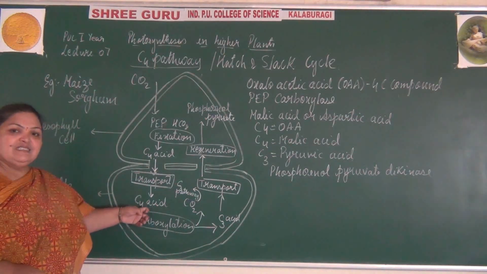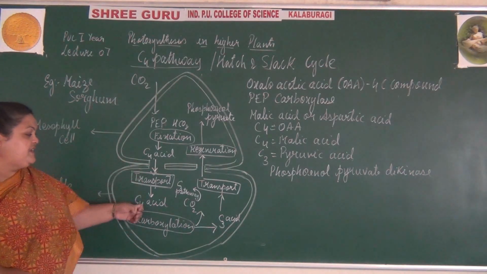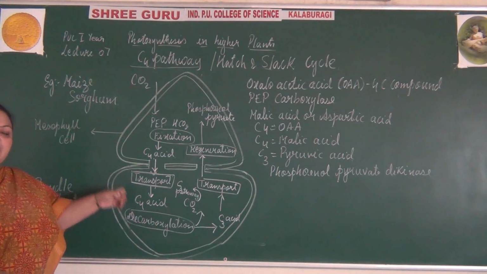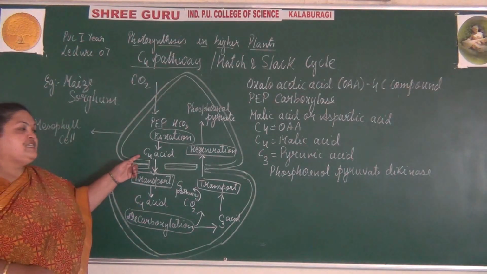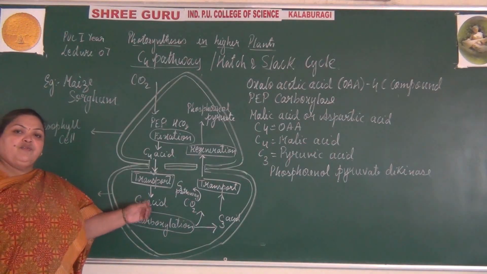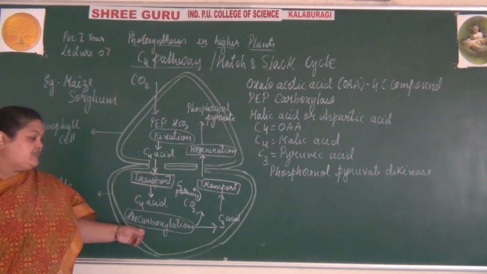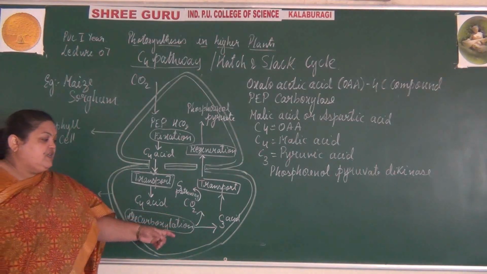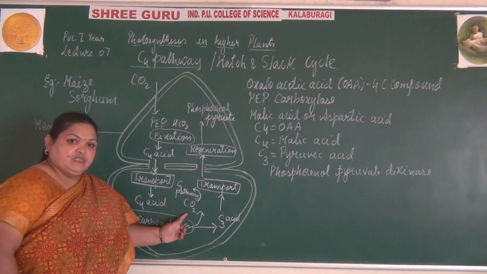This malic acid undergoes decarboxylation. When oxaloacetic acid enters the bundle sheath cells, it is converted into malic acid, which undergoes decarboxylation, forming a C3 compound, pyruvic acid, and releasing carbon dioxide.